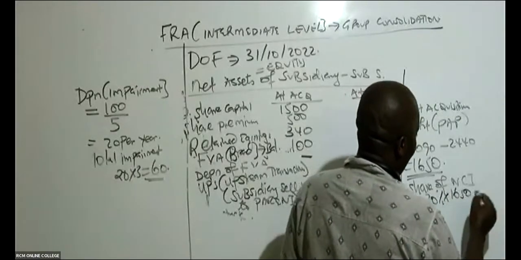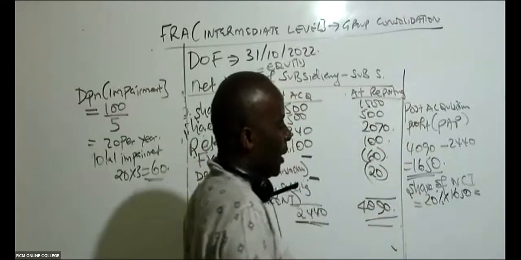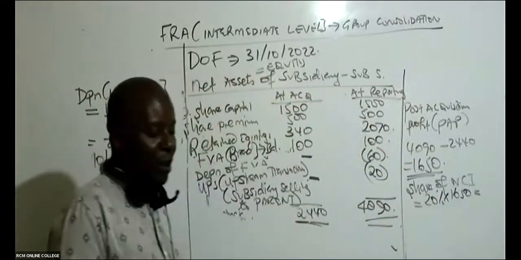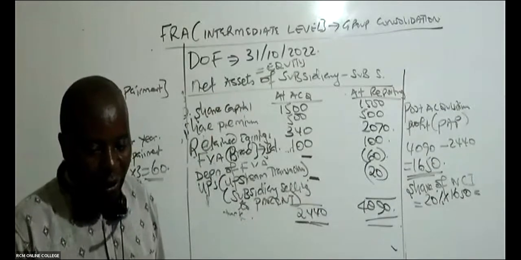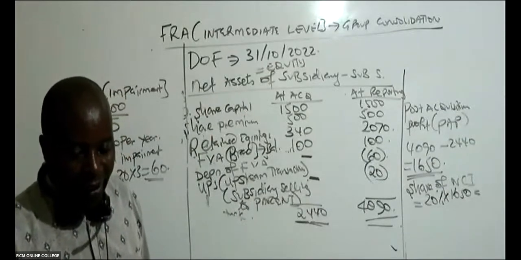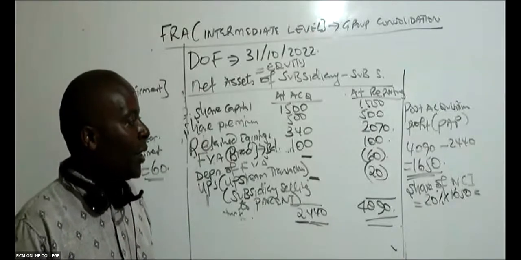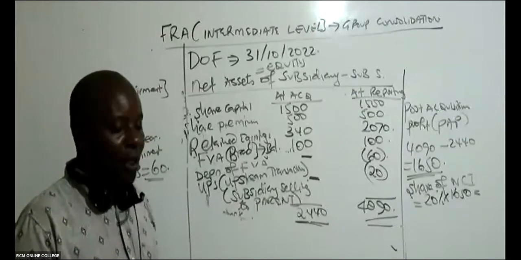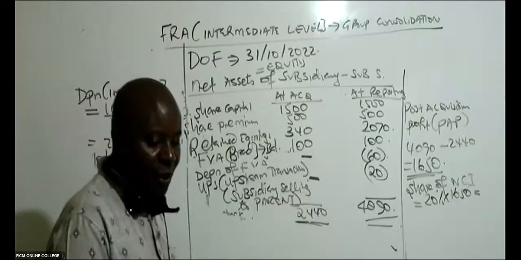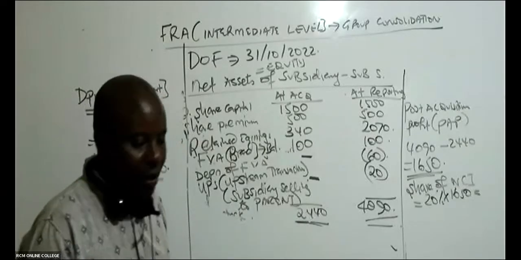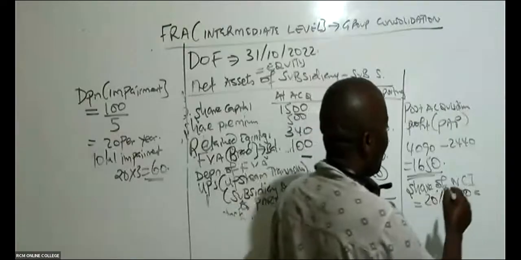These guys here, we shall be giving them how much? 20% times 1650, so we shall be giving them 330. Thank you very much, 330.